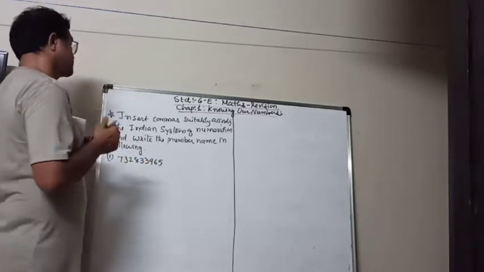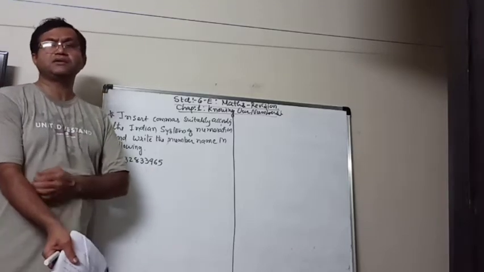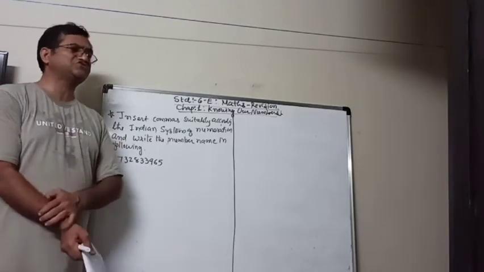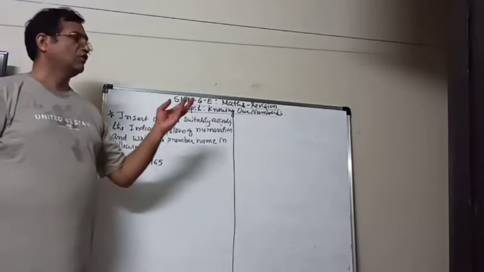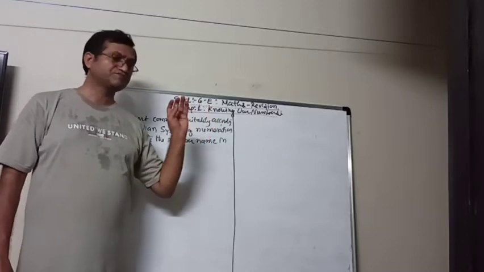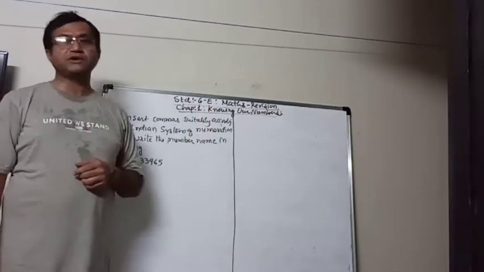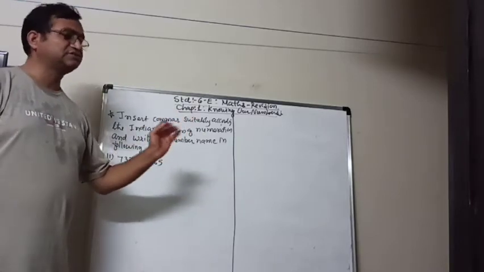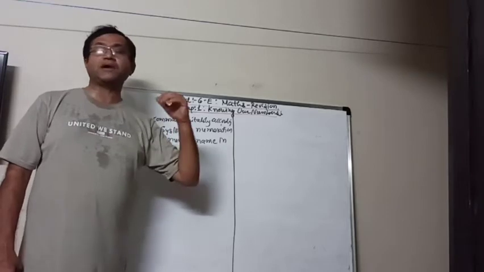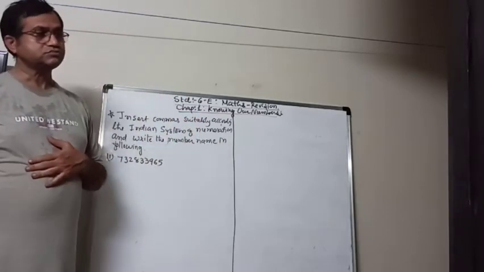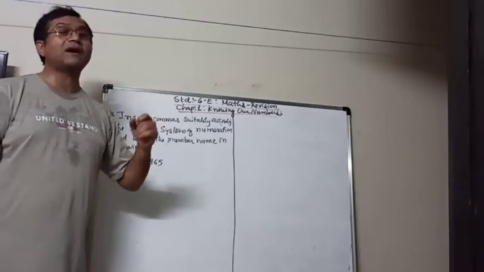965. Now we know that according to the Indian system of numeration, we have the place values like ones place, tens place, hundreds, then thousand and 10,000, then lakh, 10 lakh, crore, 10 crore, and so on. And we know the commas.